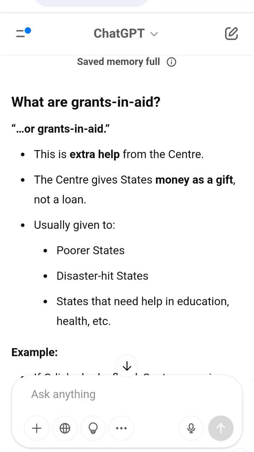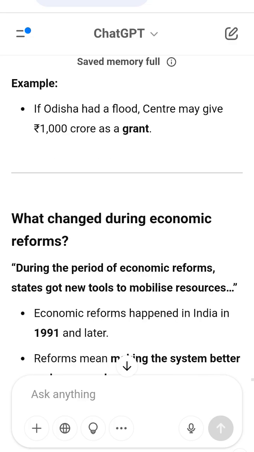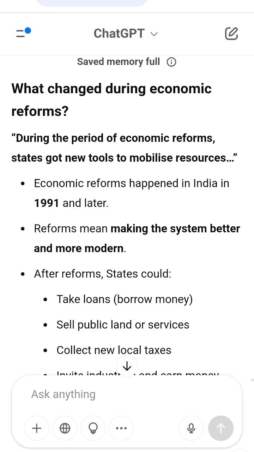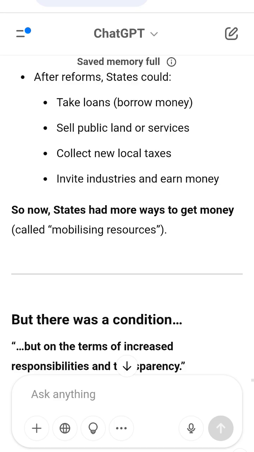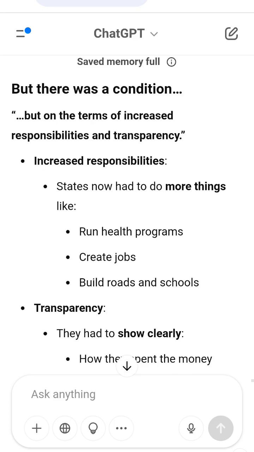Number 4. States still face fiscal pressure. Even with these improvements, states still struggle. Reasons include high expenses, salaries, subsidies, social programs, slow tax collection, natural disasters, political promises, free electricity, etc. So the central transfers are still very important to help states meet their needs.